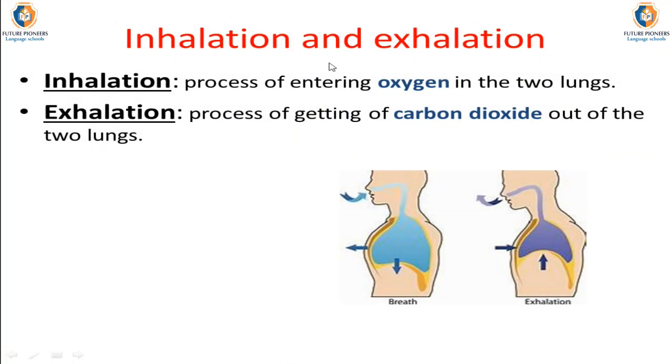Inhalation and exhalation process. Inhalation is a process of entering oxygen into the two lungs, while exhalation is the opposite. It is a process of getting rid of carbon dioxide out of the two lungs. As we can observe in the following figure, inhalation is a process of getting in oxygen.